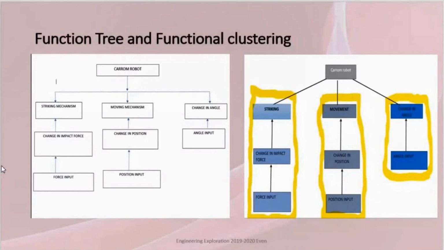In the functional clustering there are three units: the striking unit, the movement unit, and the change in angle unit. The striking unit consists of change in impact force and force input. The movement unit consists of change in position and position input. The angle unit consists of change in angle and angle input.